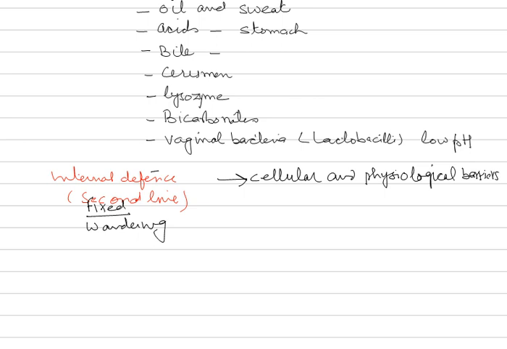Now how does it happen? The leukocytes creep out of the capillaries by amoeboid movement into the intercellular spaces and reach the site of infection. So leukocytes, firstly, creep out of the capillaries. The movement is amoeboid in nature, and then they reach the site of infection, and this movement is called diapedesis.